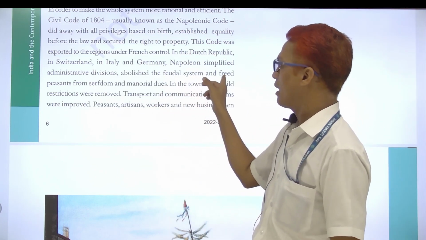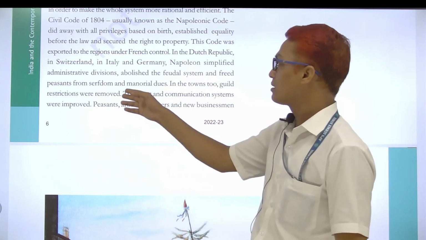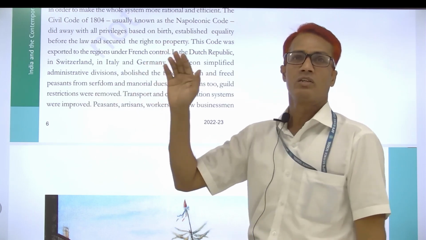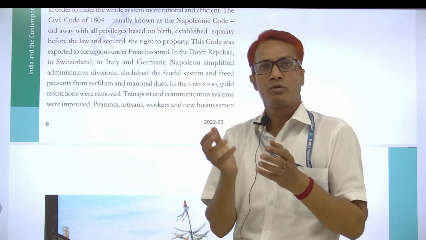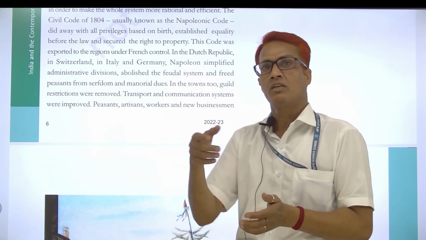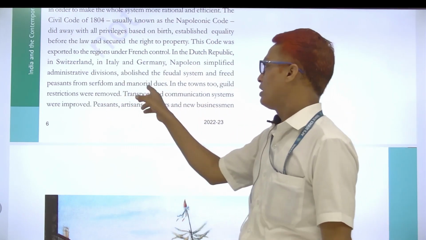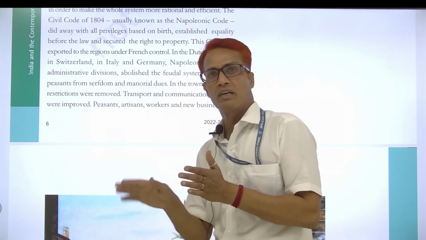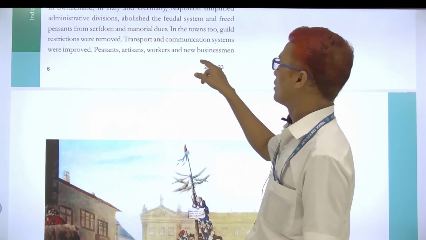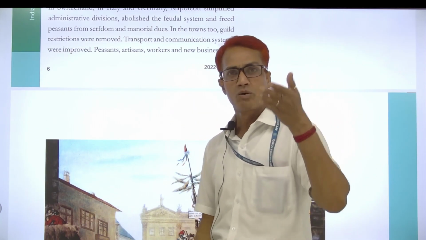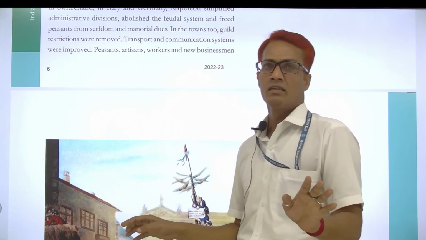And now he also freed the peasants, the farmers. He freed them from serfdom. Serfdom means the landlord's power, and manorial dues. So he removed them from the landlord's power, and he also freed them from the manorial dues. These points are given here. Transport facility and road facility were already very much improved by the Napoleonic government.